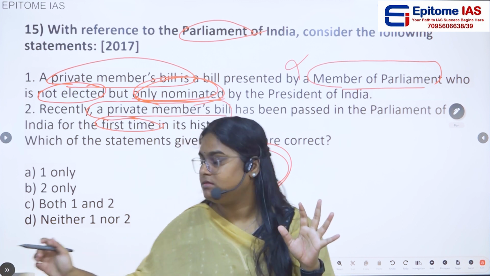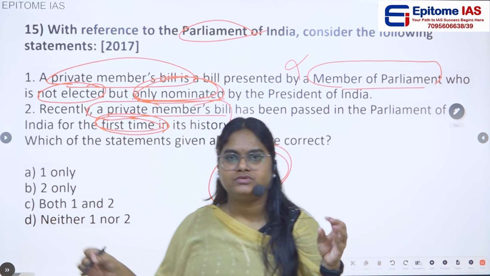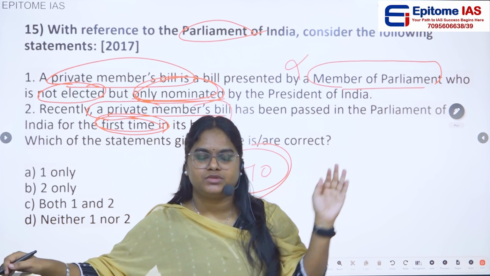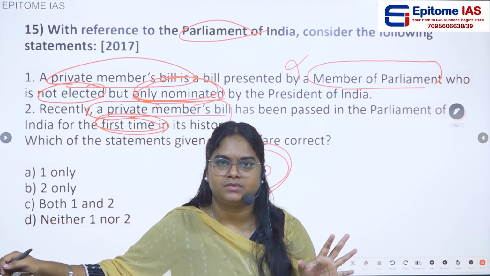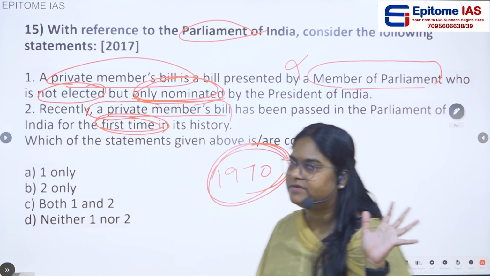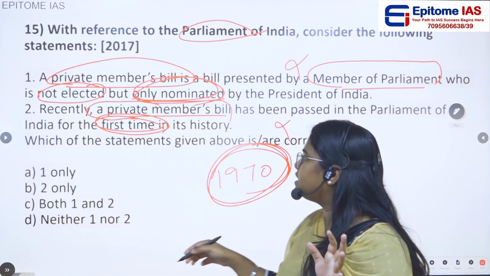They have also said first time in the history of India. So we can eliminate this statement because it is a wrong statement.